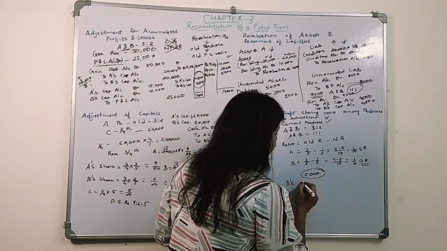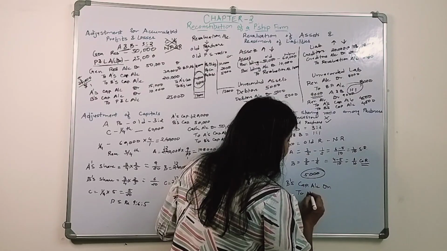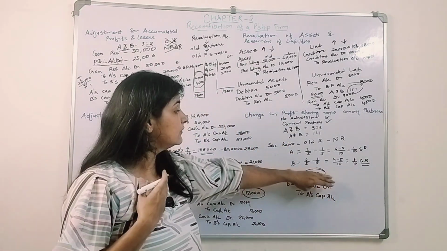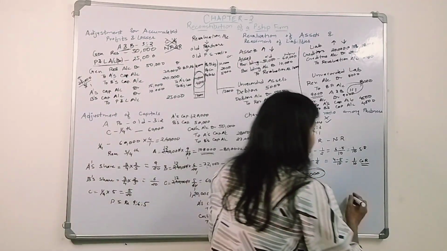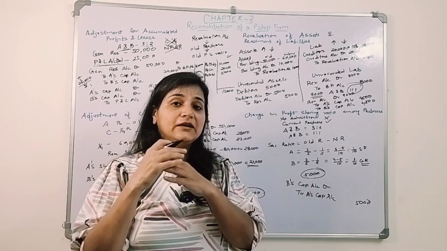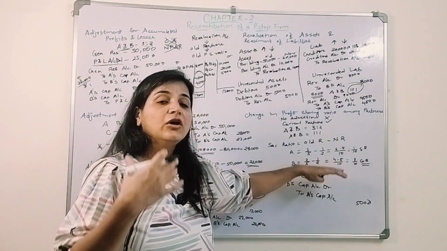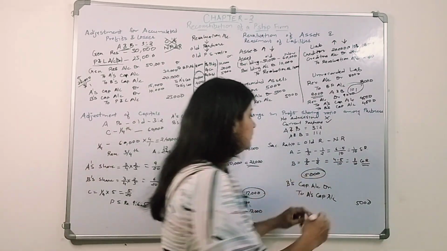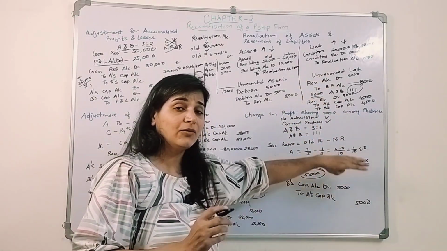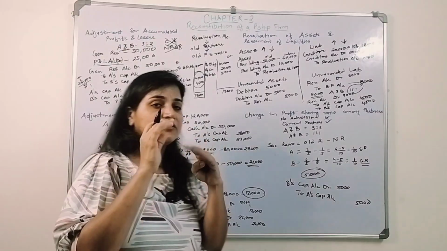So what will be the entry? B's capital account debit to A's capital account. Here A is sacrificing his profit, so A is going to receive this goodwill amount, and A's capital account will be credited by 5,000. B is going to gain more profit in the firm in future, so he needs to reduce his capital amount, so B's capital account will be debited.